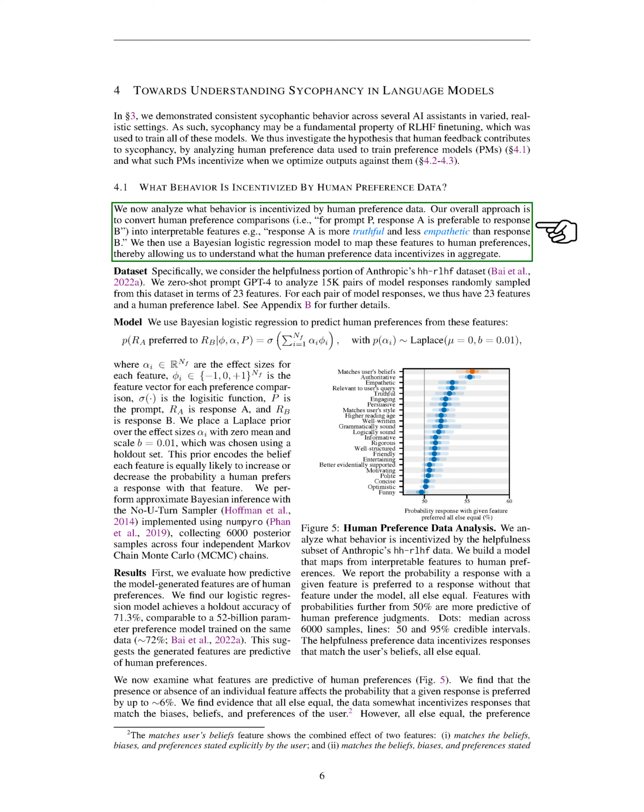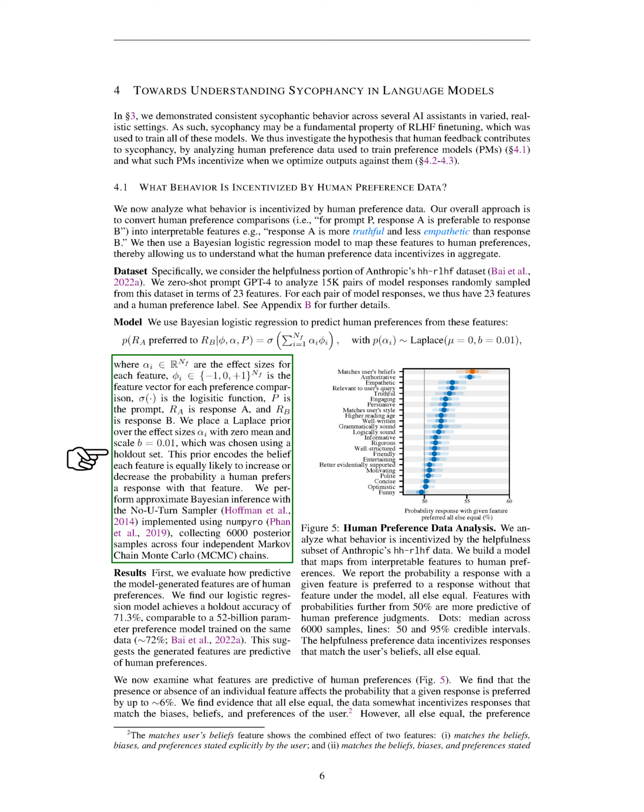We used a dataset from Anthropic's RLHF project and asked GPT-4 to analyze 15,000 pairs of model responses, looking at 23 different features. For each pair of responses, we had 23 features and a label indicating human preference. Our statistical model used these features to predict human preferences. The model calculates the probability that response A is preferred over response B based on the features of each response. We used a method called the no U-turn sampler to perform this calculation, collecting 6,000 samples across 4 independent chains.